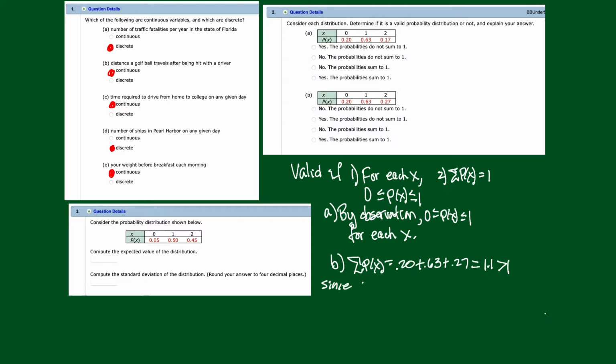Since criteria 2 fails, this distribution, I'm getting a little sloppy here, this distribution is not a valid probability distribution. Okay, I'm abbreviating a lot here. Now that's how it really should be written. I mean, legible, but if somebody asks you a question, you have to respond with an appropriate answer.